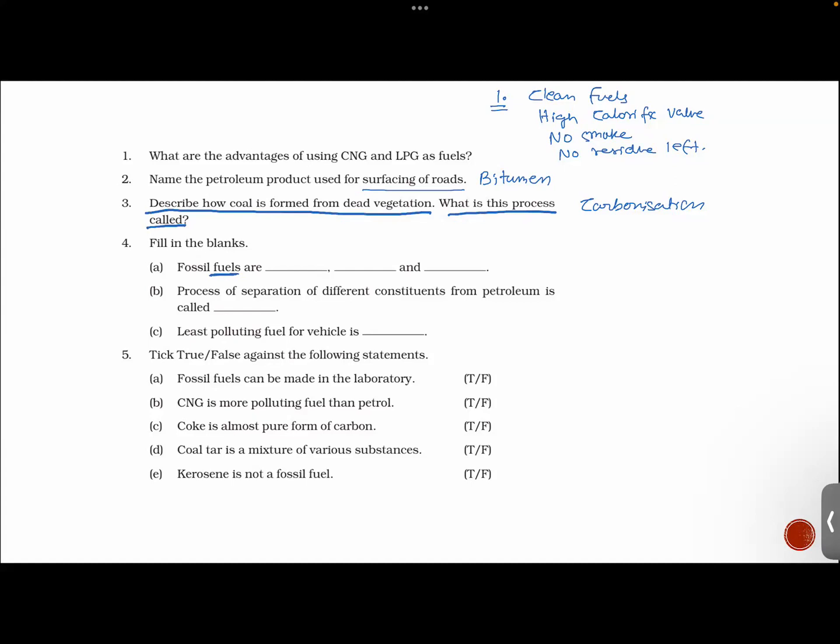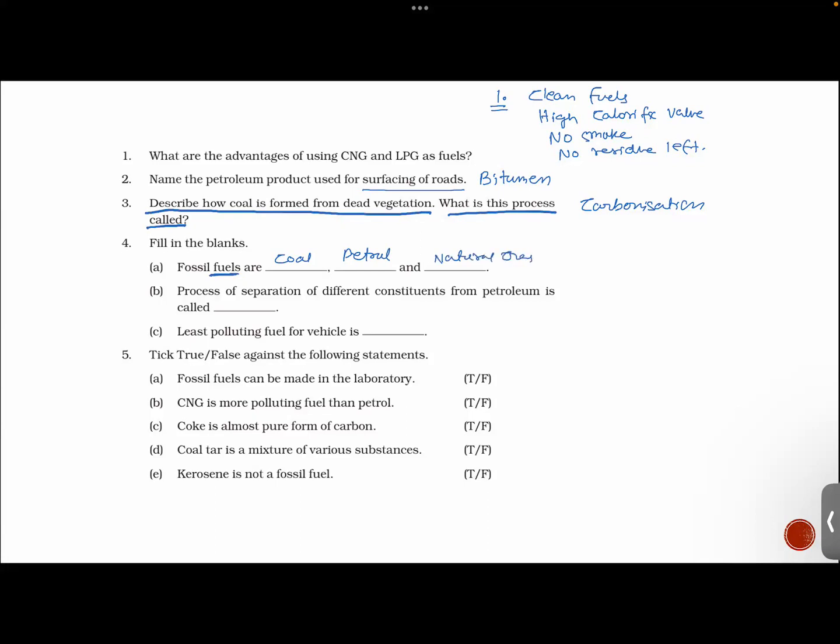Coal, coke, coal gas and coal tar will come under products of coal. Apart from coal, petroleum, petrol, and natural gas. Natural gas. Very good.